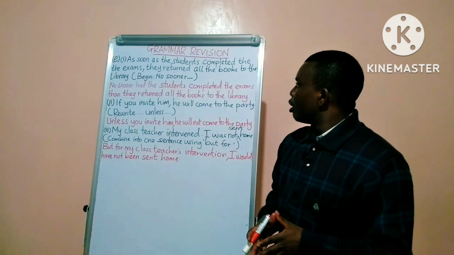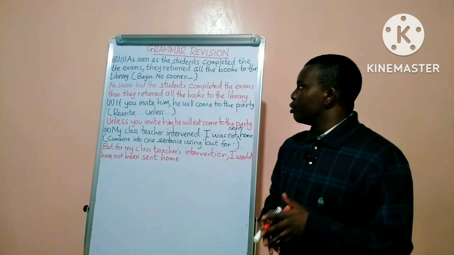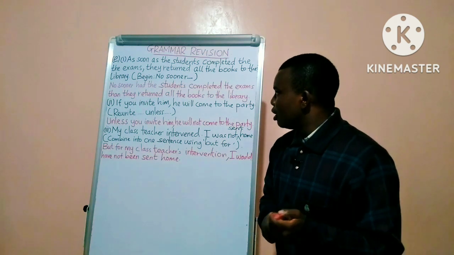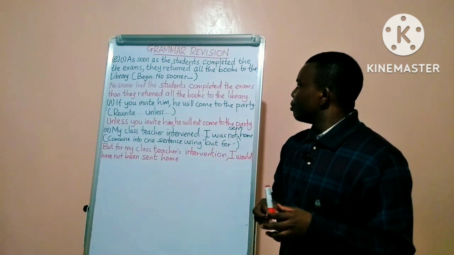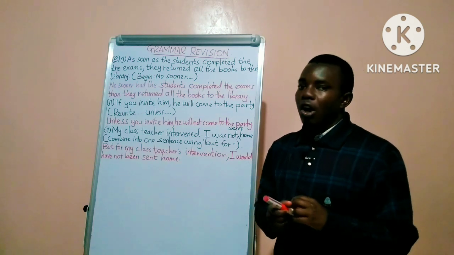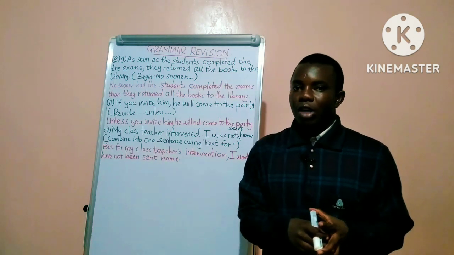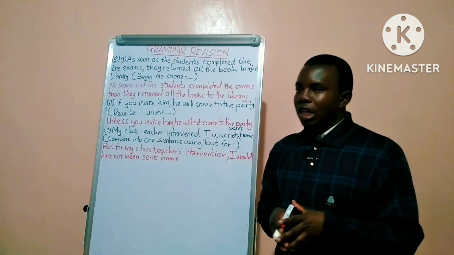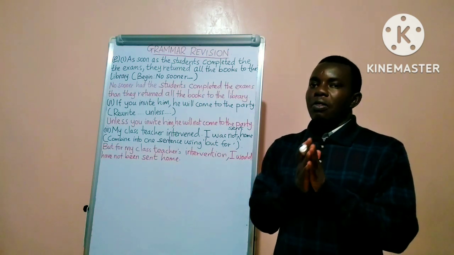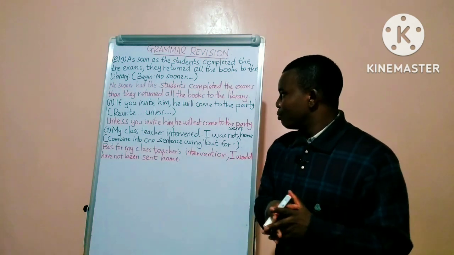In E, the candidate is expected to rewrite the sentence using the instructions given in brackets. So question 1, E1, as soon as the students completed the exams, they returned all the books to the library. So you are to begin with no sooner. So the answer, no sooner had the students completed the exams than they returned all the books to the library.